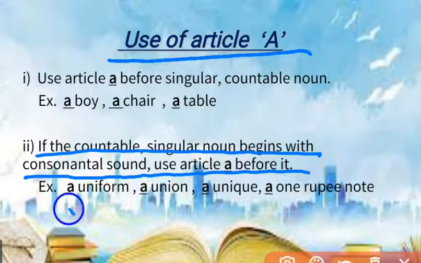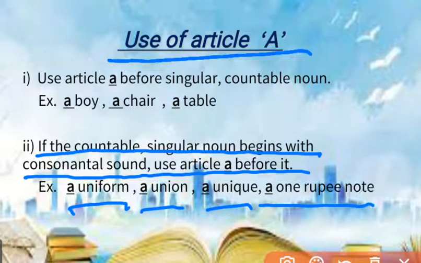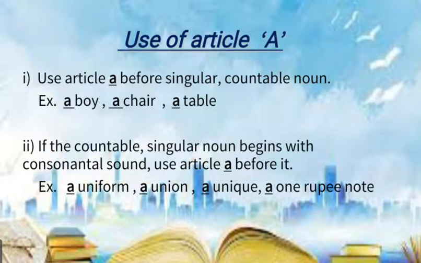For example, a uniform, a union, a unique, and a one rupee note. Here, what are consonantal sounds? Let's see. In the word uniform, U is a vowel but pronounced as a consonant, Y. Uniform, Y. Y is a consonant, so article a is used before uniform. In the same way, union, unique. In the last example, one rupee note, O-N-E, one. O is a vowel but pronounced as V, a consonant. So, article a is used.